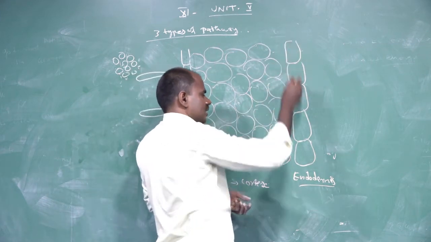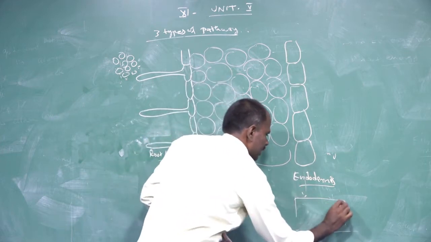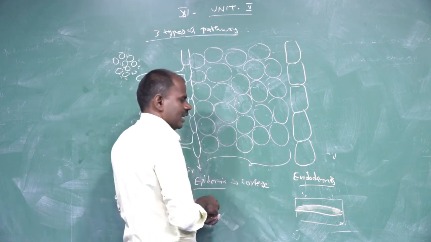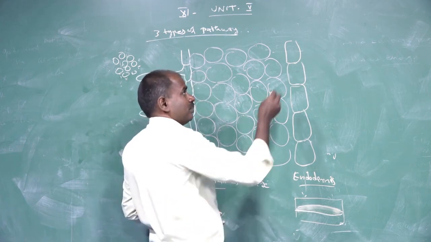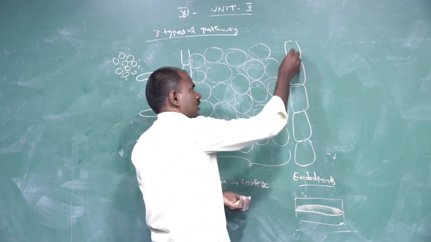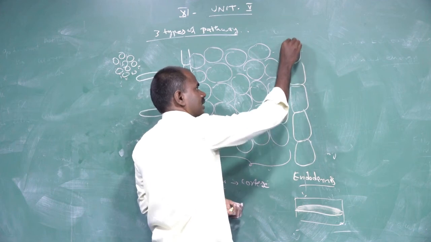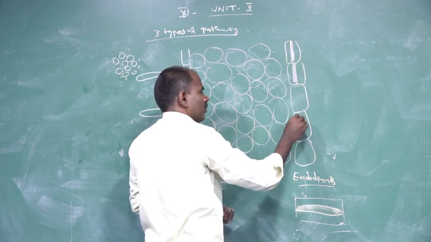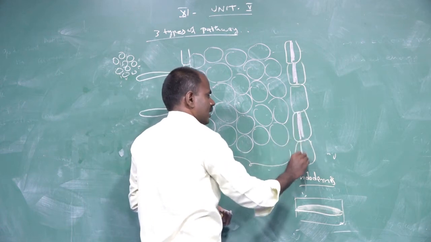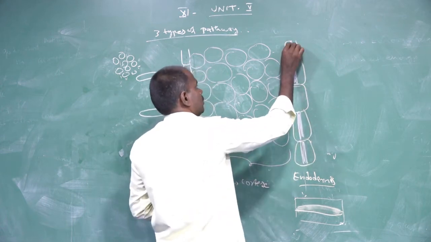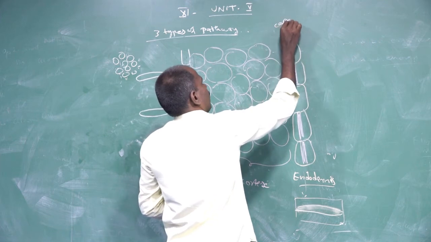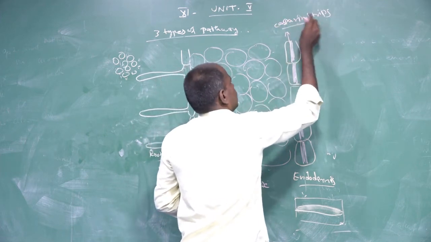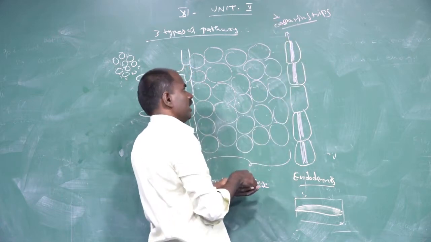In the endodermis, there is a transverse thickening of the cells called Casparian strips. These tangential walls are made up of suberin.